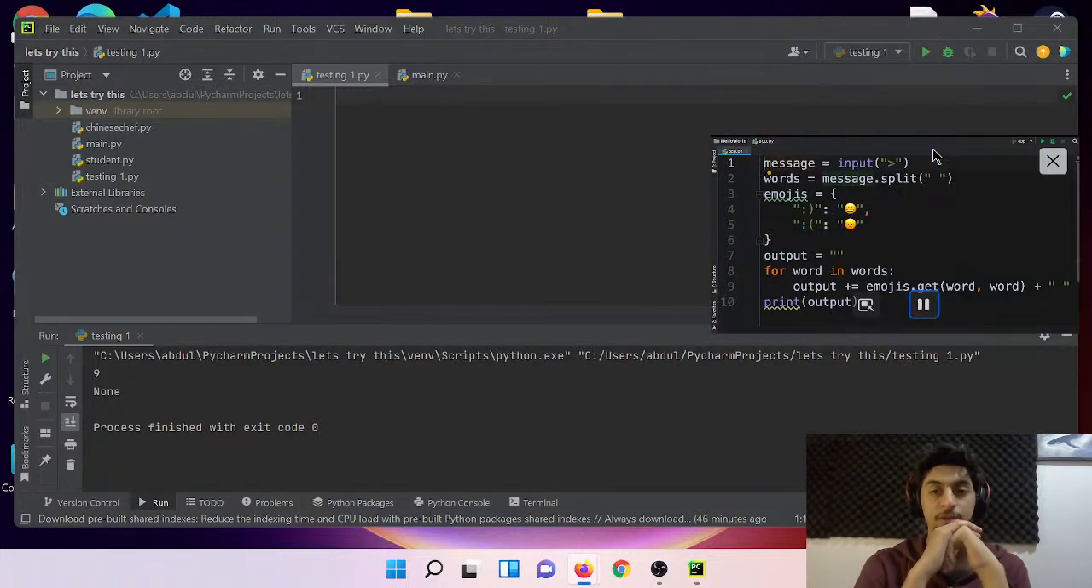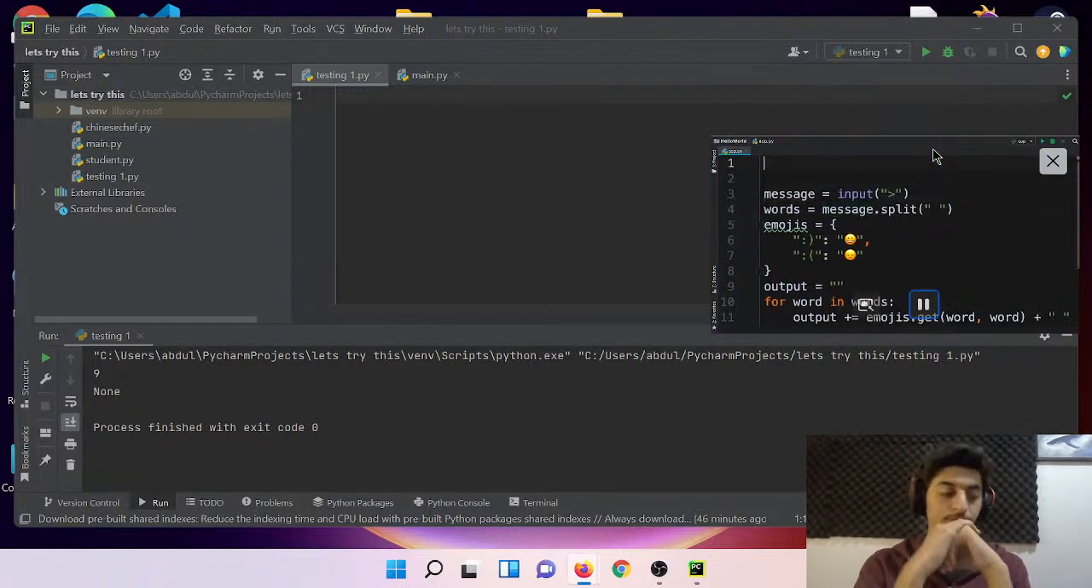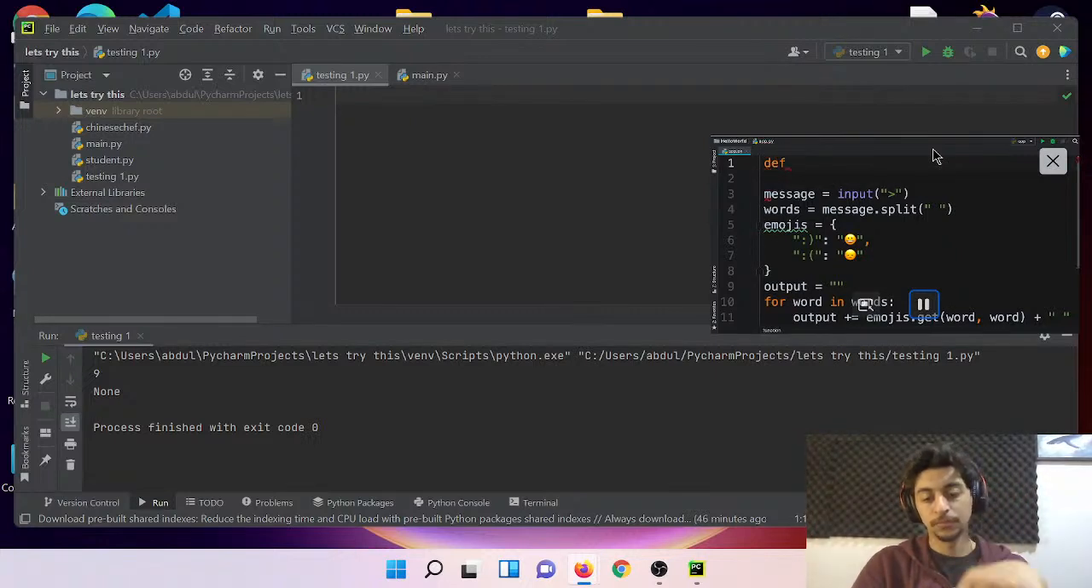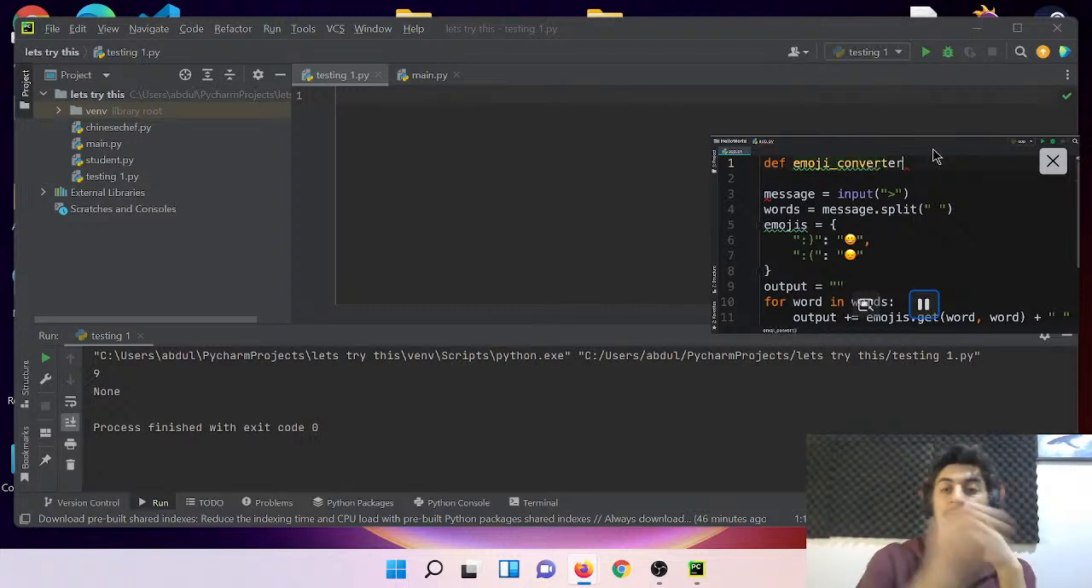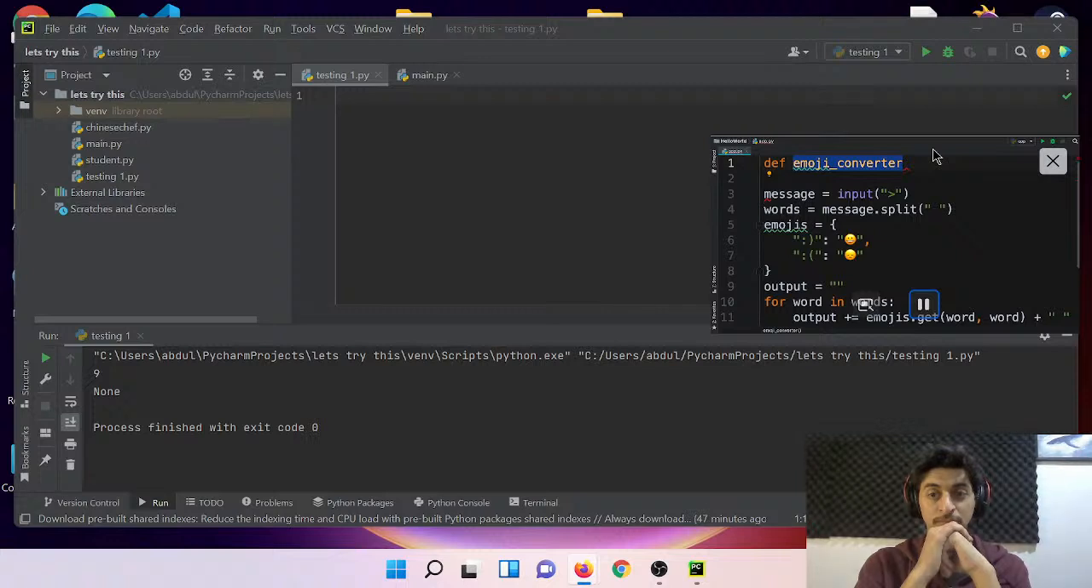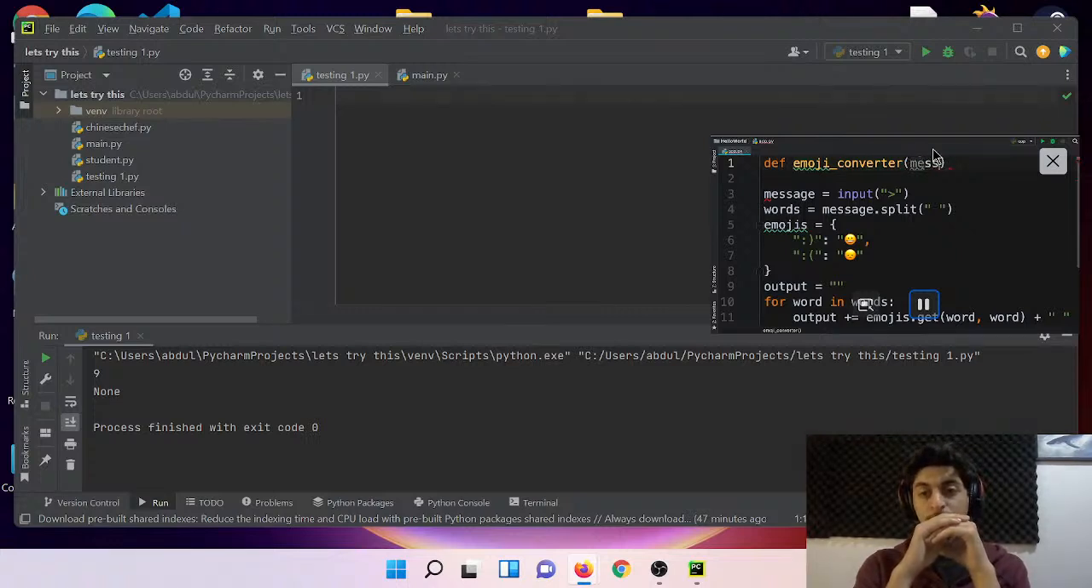All right, on the top, first we need to define our function. So we type def, give our function a name like emoji underline converter. So the name of this function clearly tells me what it does. Each function should be responsible for one and only one task, and that task should be clearly explained in the name of the function. Okay? So our emoji converter function should take a parameter, we call that message. That is a string, right?